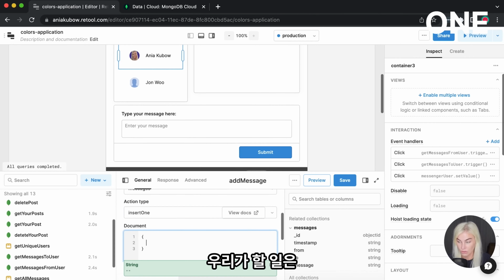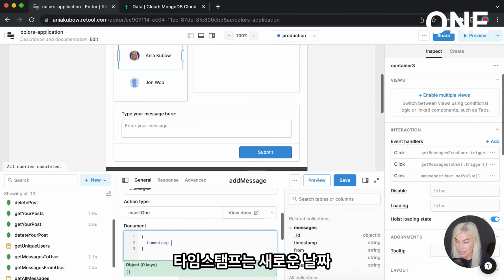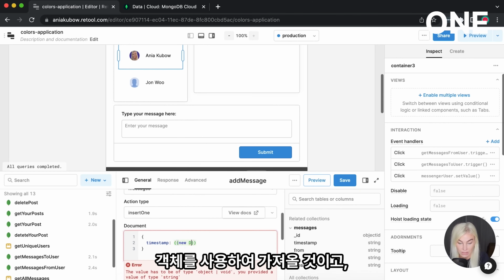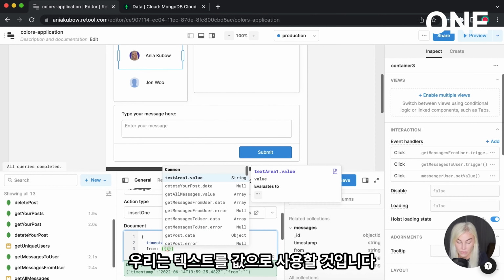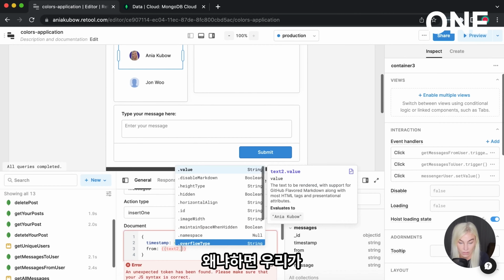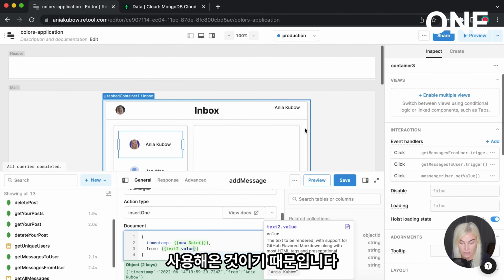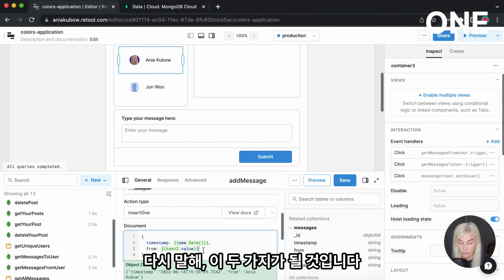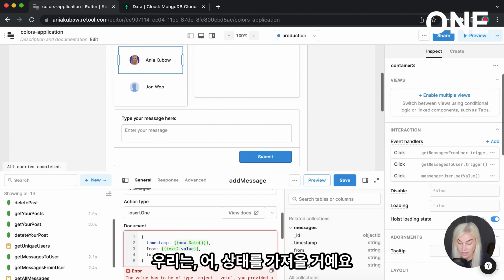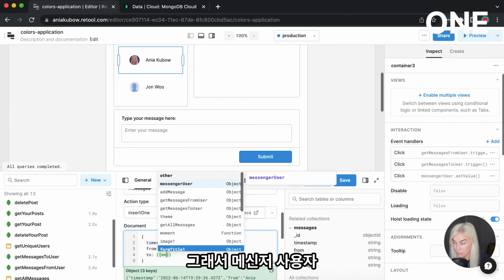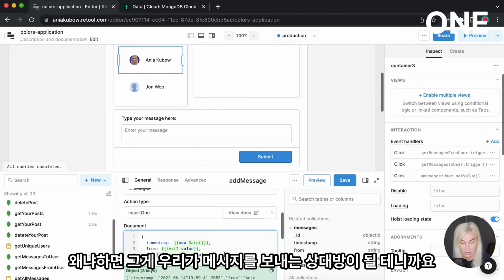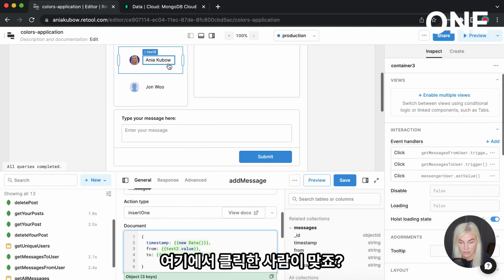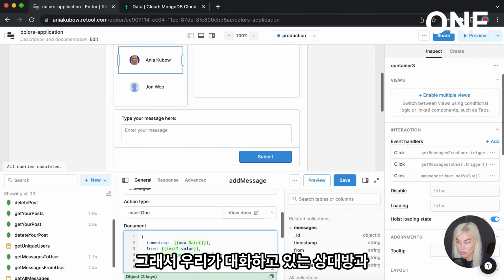So what we're going to do is just create the object. So the timestamp, I'm going to use the new date object in order to get that, I'm just going to use text to value because that's what we've been using. We've just been using this. To is going to be, again, we're going to get the state. So the messenger user value, so whatever we save to state, because that's going to be who we are messaging. It's whoever we clicked on here, right? So whoever we're in conversation with.